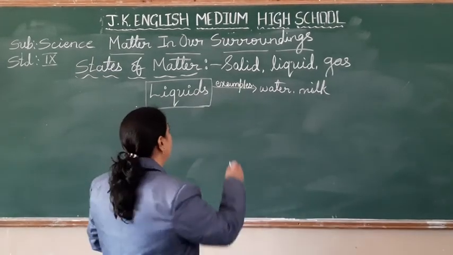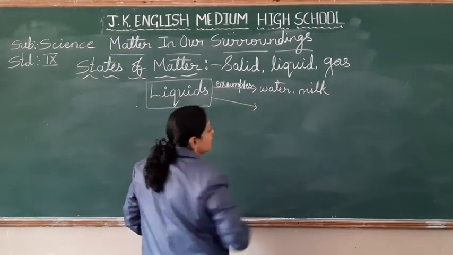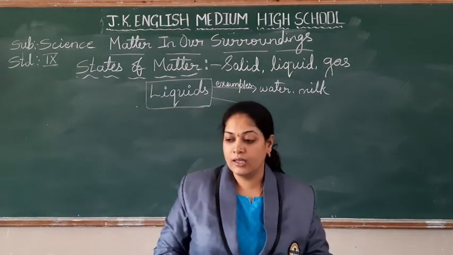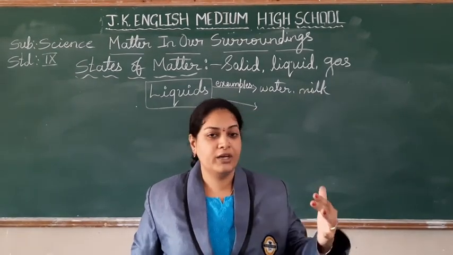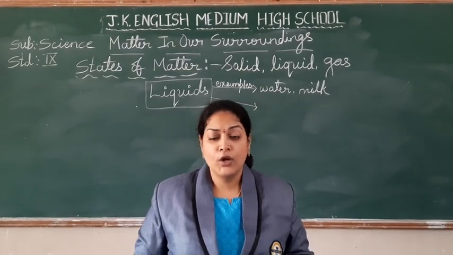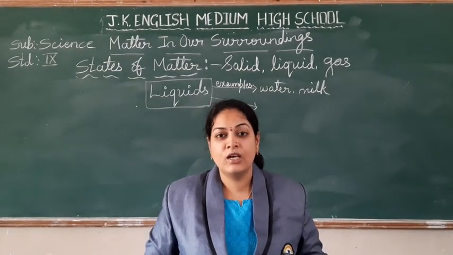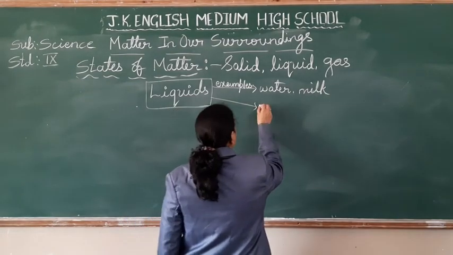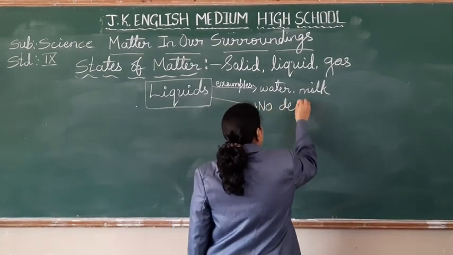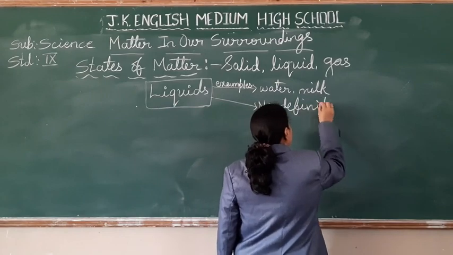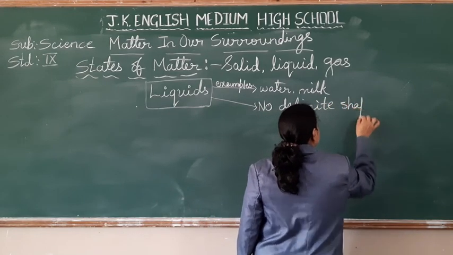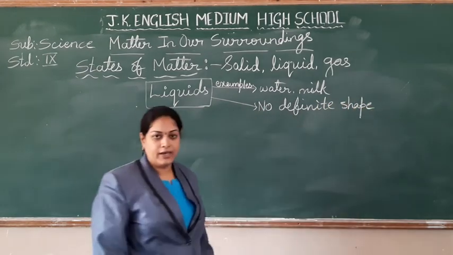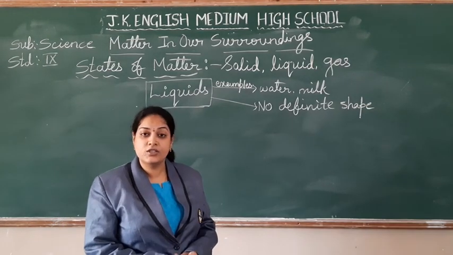What is the first property we can write, students? What shape do you find? In case of solids we are telling definite shape, definite volume and all. Do you find a definite shape for liquids? No, they do not have a definite shape. Okay, why do they not have a definite shape?